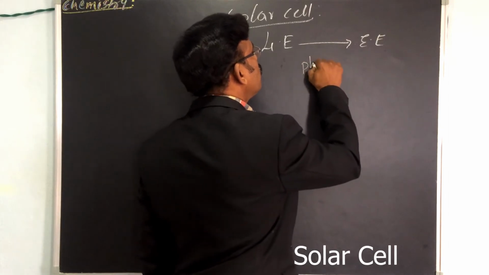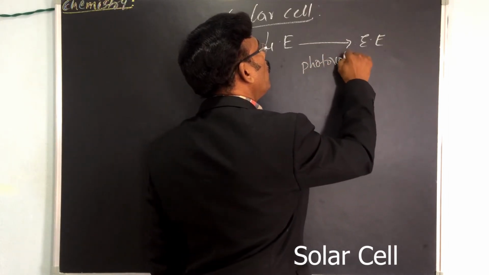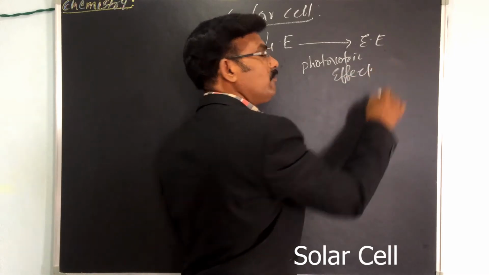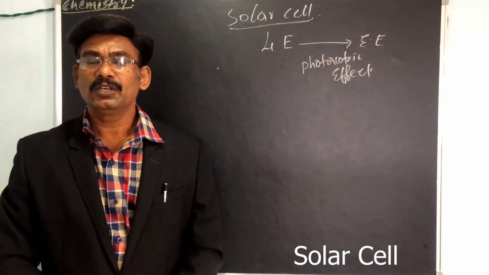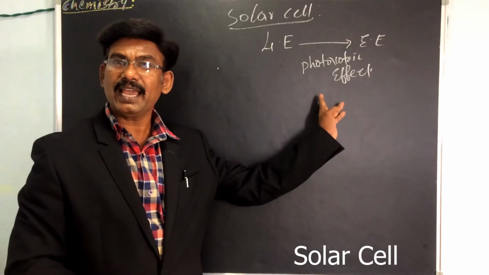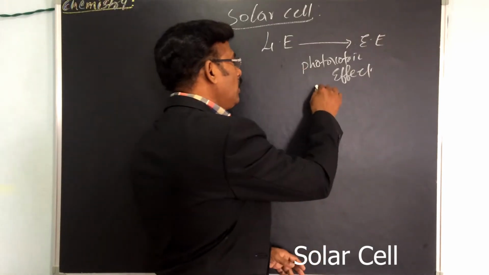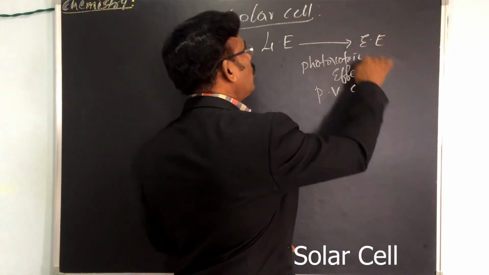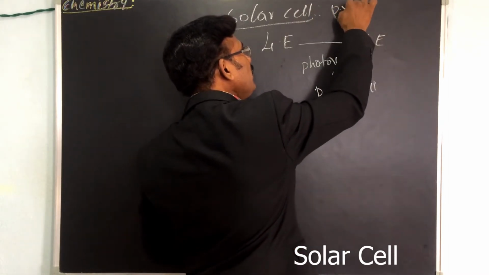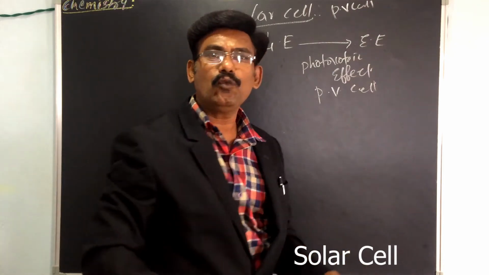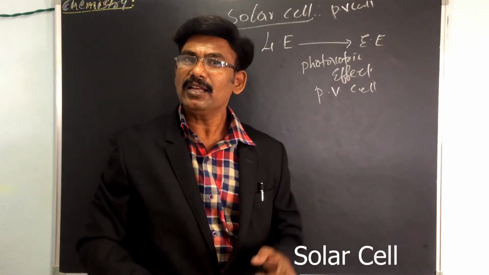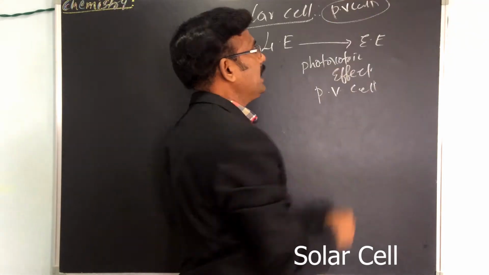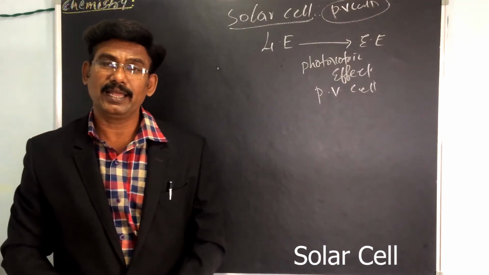What is the photovoltaic effect? That is the reason we can say PV cell. Solar cell is nothing but a PV cell, photovoltaic cell.